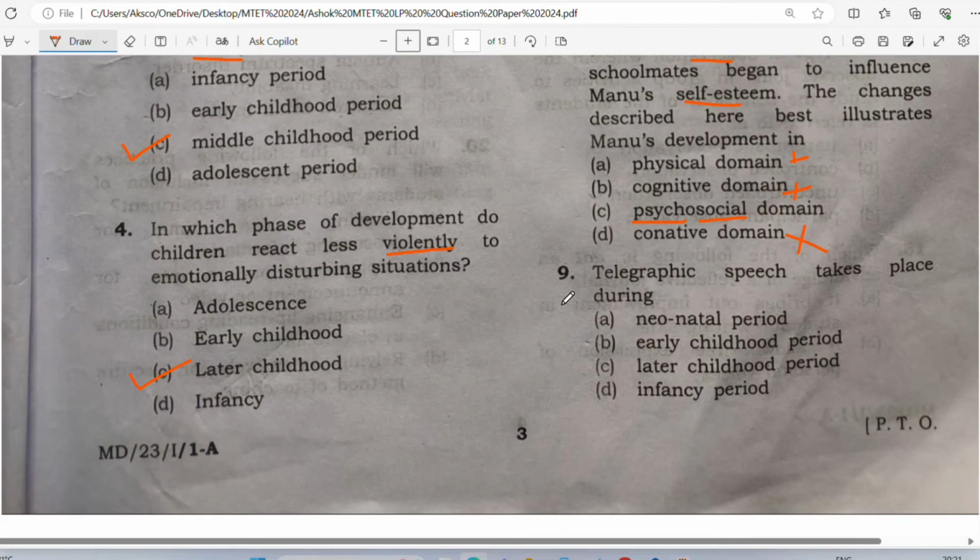So you have to say it. So what do you think? Telegraphic speech takes place during the neonatal stage, or during the early childhood period, or the later childhood period, or infancy?